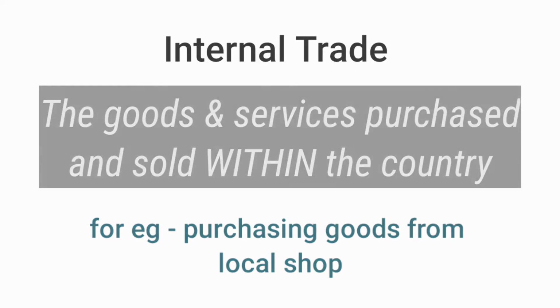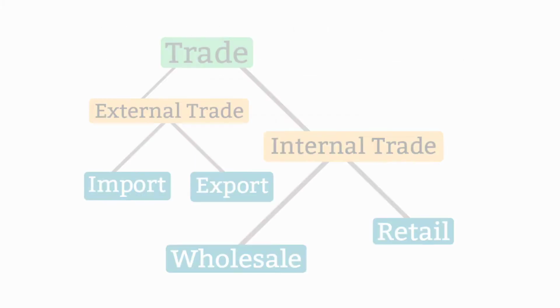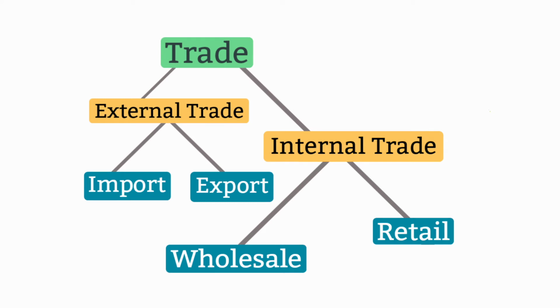For doing internal trade, there is a channel of distribution. First there is a producer or manufacturer which produces any product, and then it gives it to the wholesaler. Then the wholesaler sells it to the retailer, and the retailer sells it to the customer. So this is the whole channel of distribution. Now, in internal trade, there are mainly two types of trade, wholesale trade and retail trade.